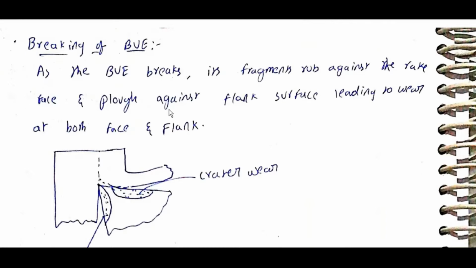Breaking of BUE: as the BUE breaks, its fragments rub against the rake face and plow against the flank surface, leading to wear at both rake face and flank.